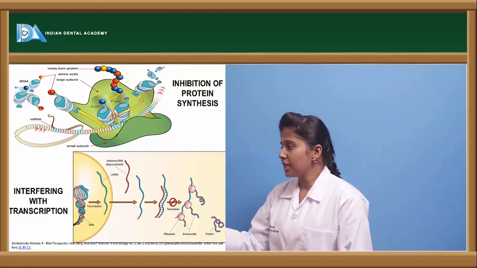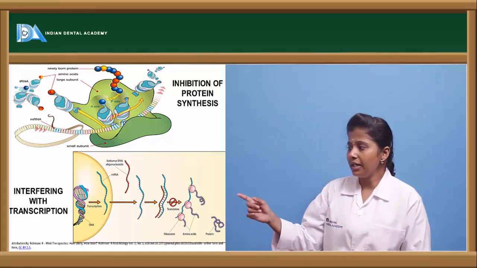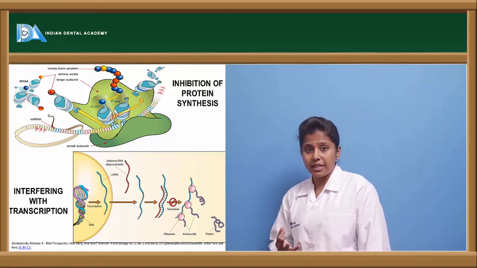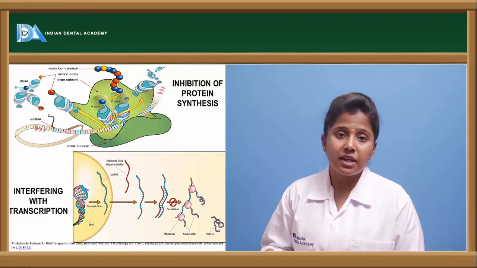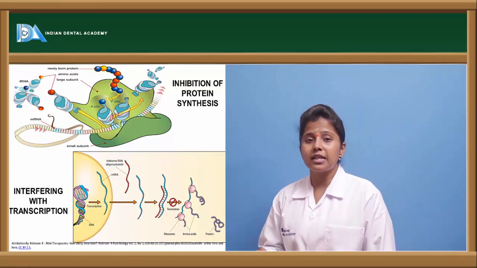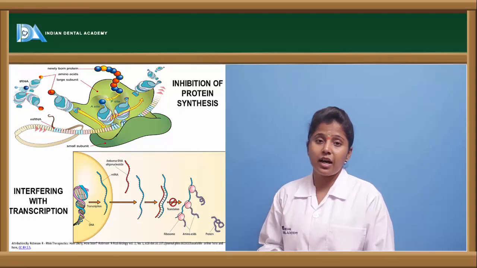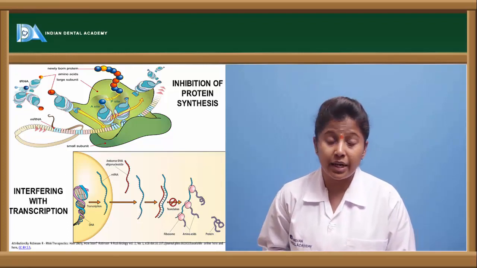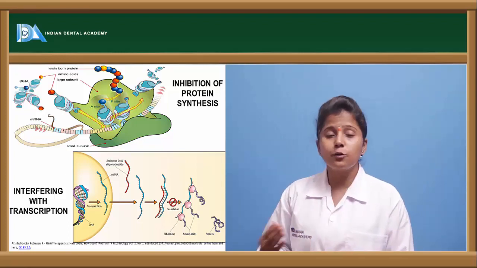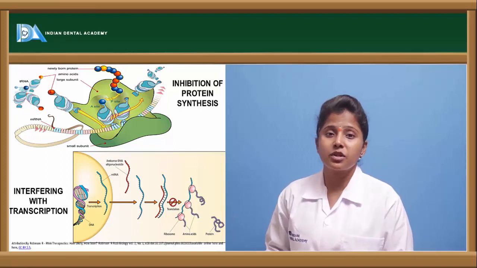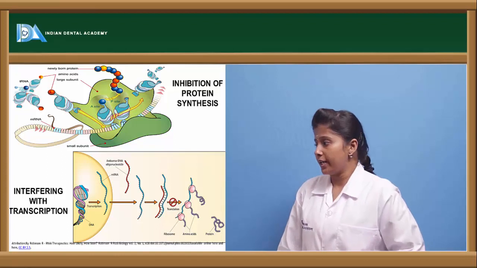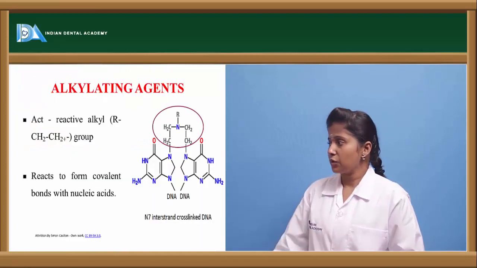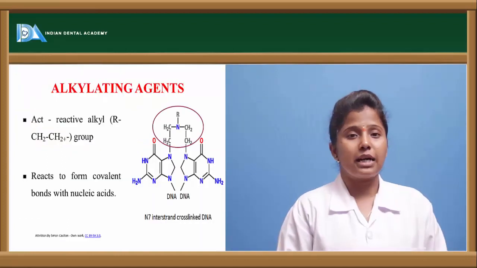The other one is, here we can see the DNA is copying into RNA, that is mRNA. There are three types of RNAs: mRNA, tRNA and rRNA. mRNA is messenger RNA, tRNA is transfer RNA, and rRNA is ribosomal RNA. The conversion of DNA to mRNA is called transcription, and this process is inhibited, preventing the formation of RNA. Let us see the individual classes of drugs.